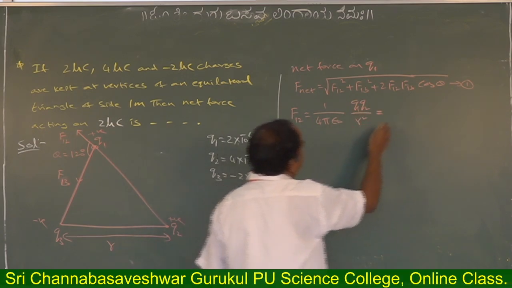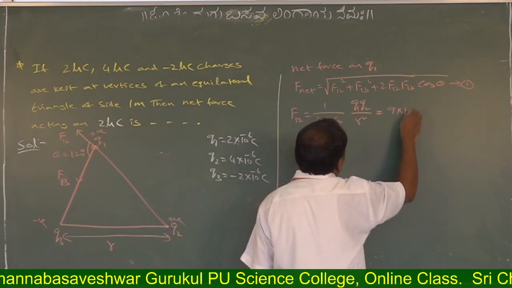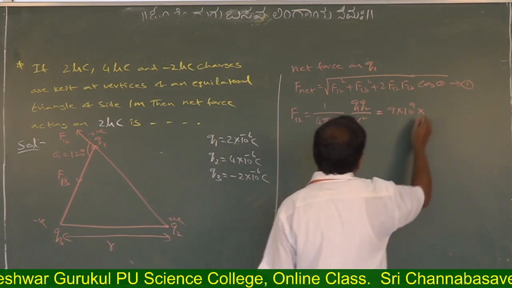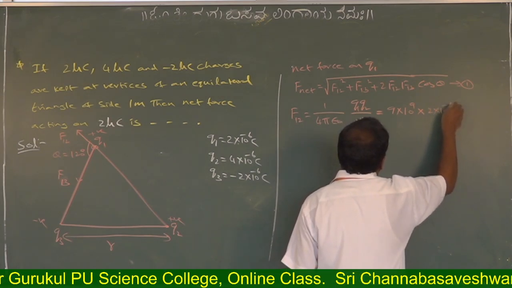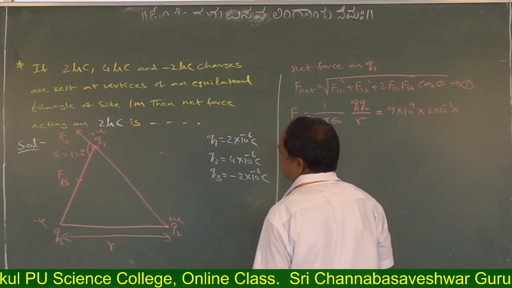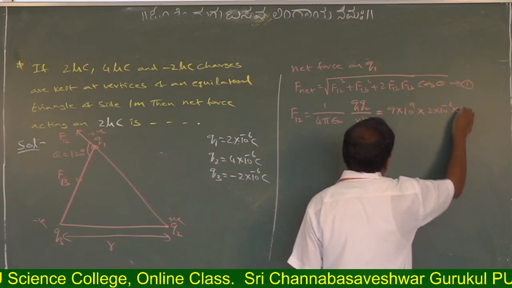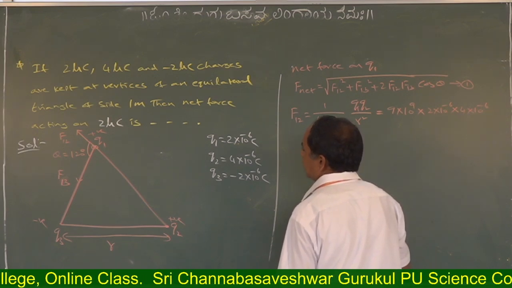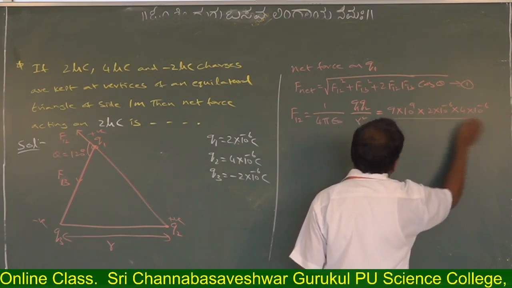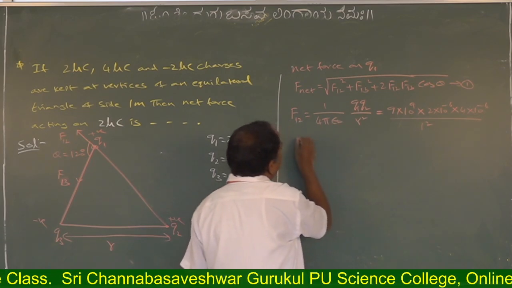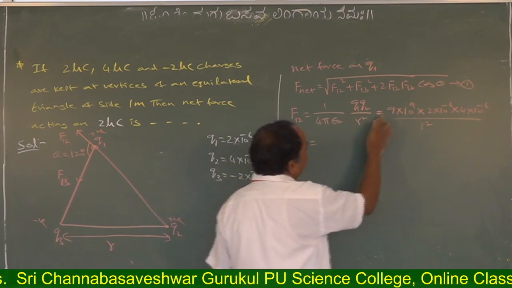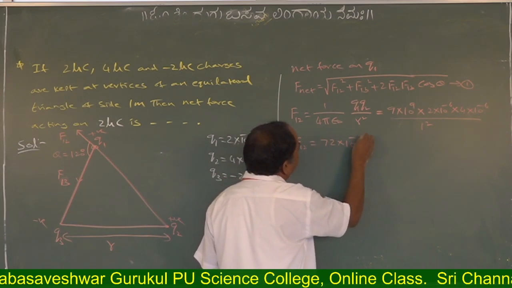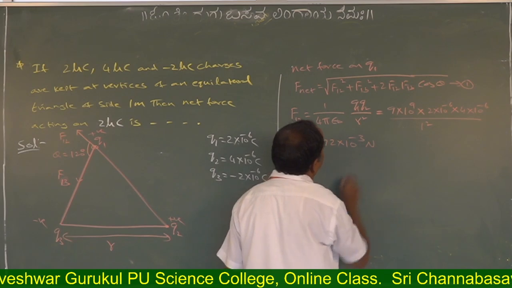So 9 into 10 power 9 into Q1, 2 into 10 power minus 6, into Q2, 4 into 10 power minus 6, divided by R square, 1 square. So here F12 is 72 into 10 power minus 3 Newton.